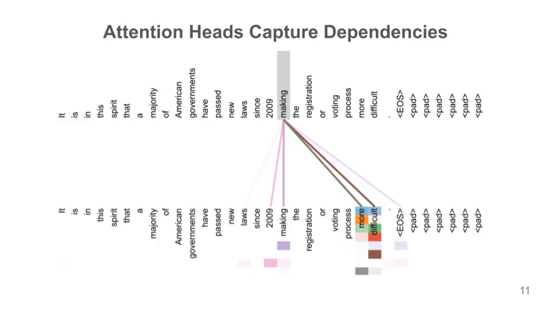Crucially, they strongly link "making" to the predicate adjectives "more" and "difficult," thereby completing the verbal phrase "making more difficult." This ability to establish direct, non-local connections between tokens verifies the efficiency of the attention-based approach in modeling sentence structure. This specialized focus confirms that different attention heads learn specialized linguistic roles.